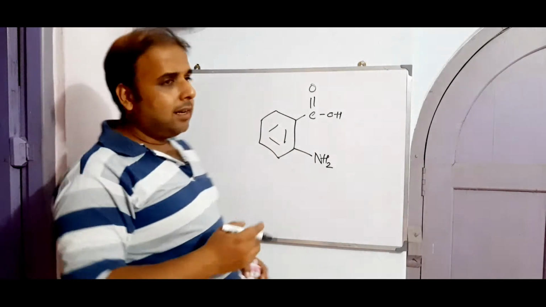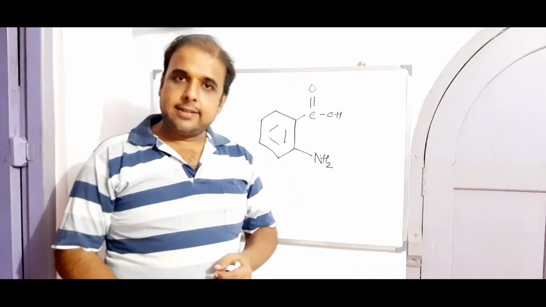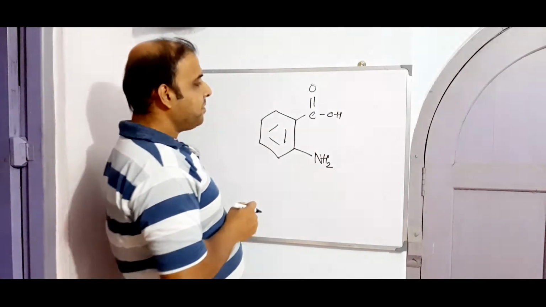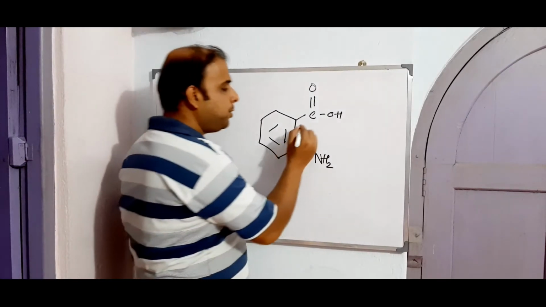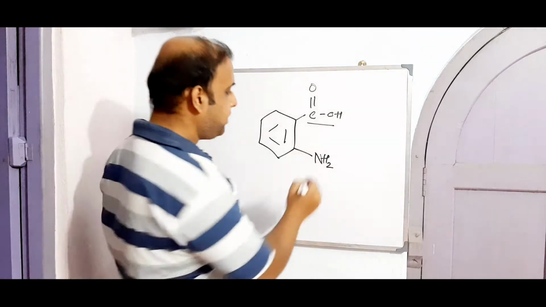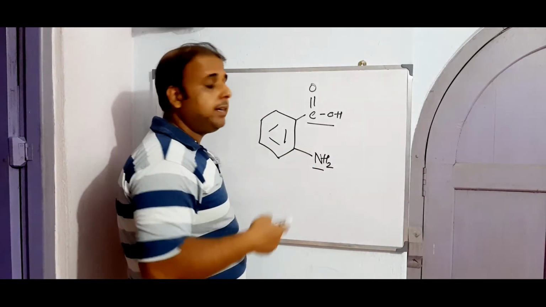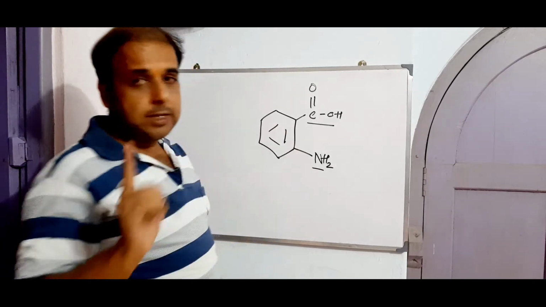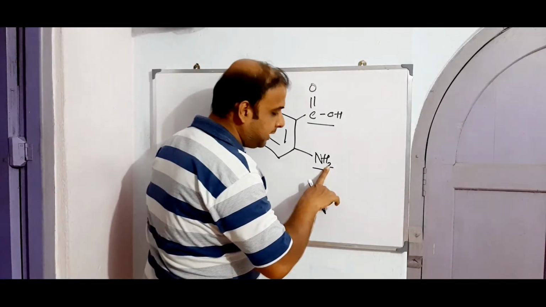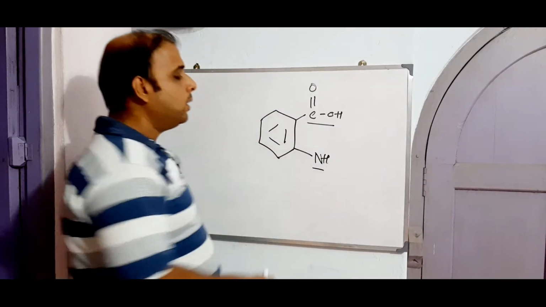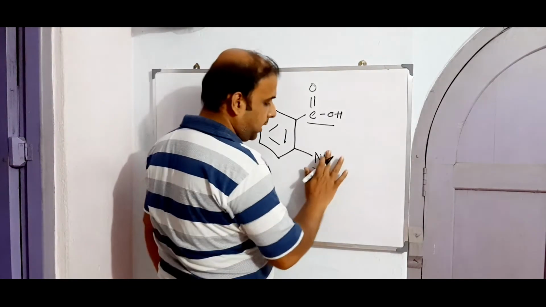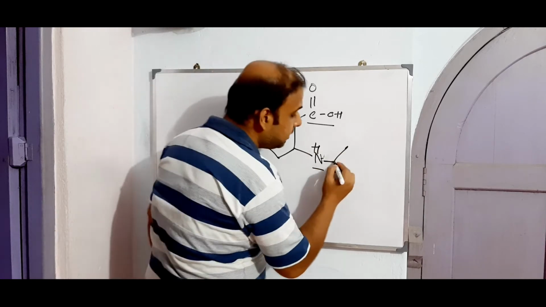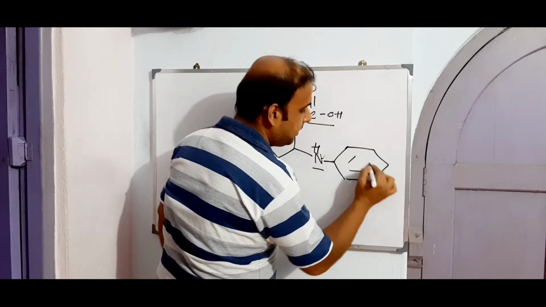Now as I said, mefenamic acid is a derivative of anthranilic acid, so that means either functional group can be derivatized to get mefenamic acid. Here we should not touch the COOH, rather we should touch the NH2. We are going to derivatize the amino group which occupies the ortho position of this benzoic acid. For the purpose of derivatization, I need to remove one hydrogen and connect the nitrogen with the moiety that we are going to insert, which is like this.